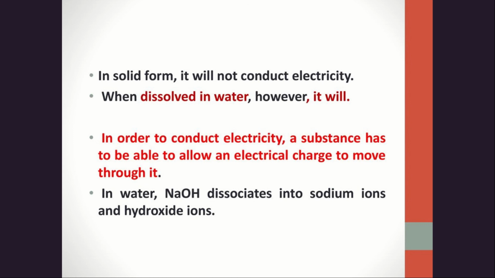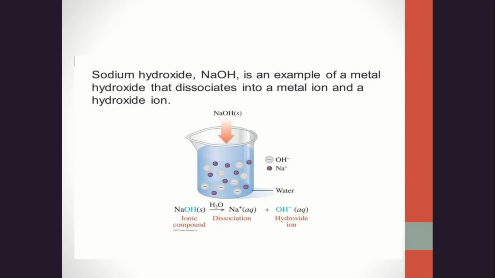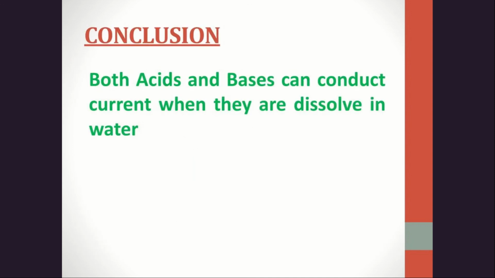In order to conduct electricity, a substance has to allow electric charge to move through it. In water, sodium hydroxide, which is a base, dissociates into sodium ions and hydroxide ions. Sodium hydroxide, NaOH, is an example of a metal hydroxide that dissociates into a metal ion and hydroxide ions. So the conclusion is that both acids and bases can conduct current when they are dissolved in water. Only in aqueous solution do acids and bases conduct electricity. Acids conduct electricity because they give H plus ions, and bases conduct electricity in aqueous solution through their ions.